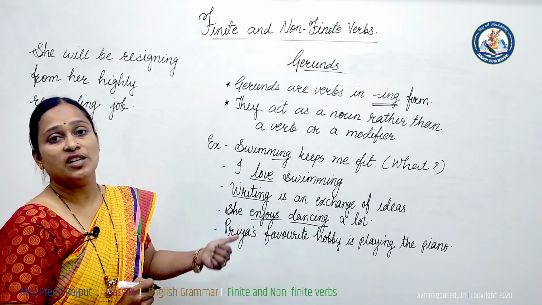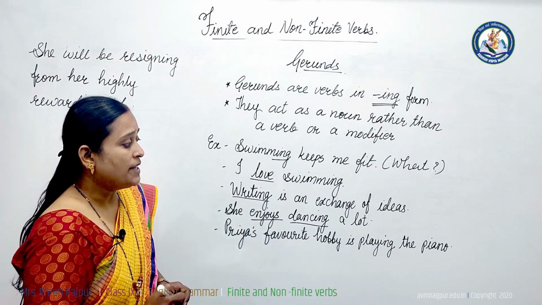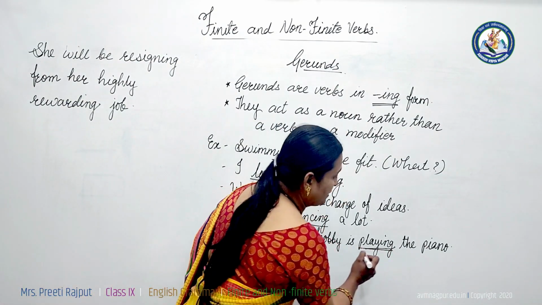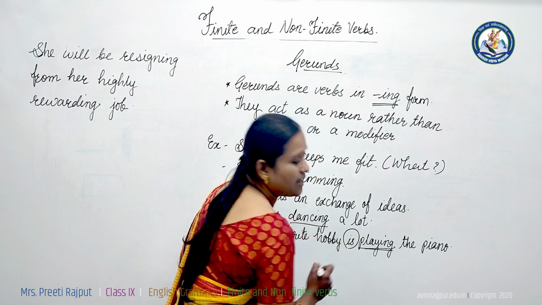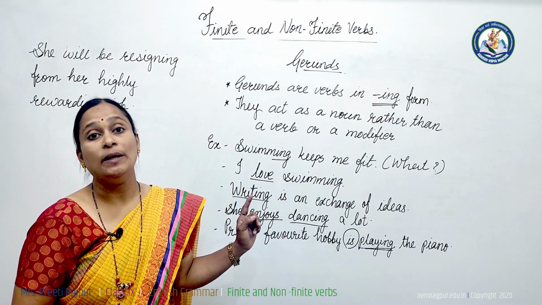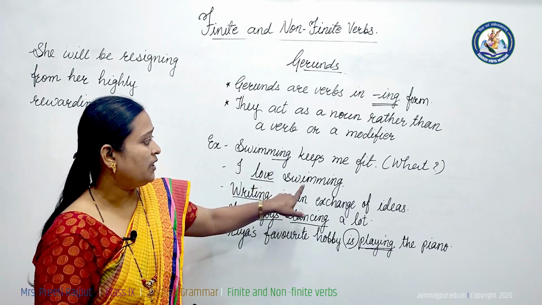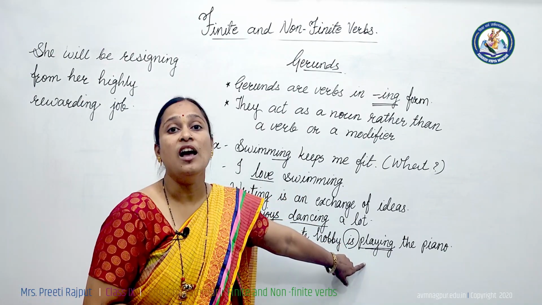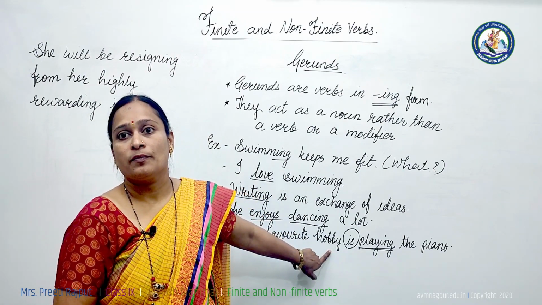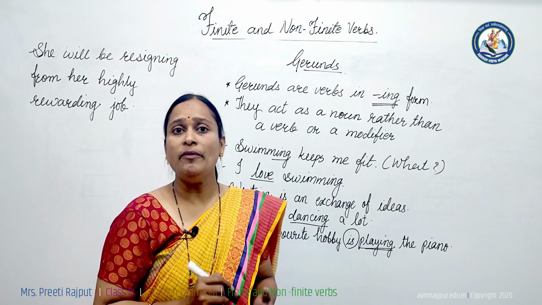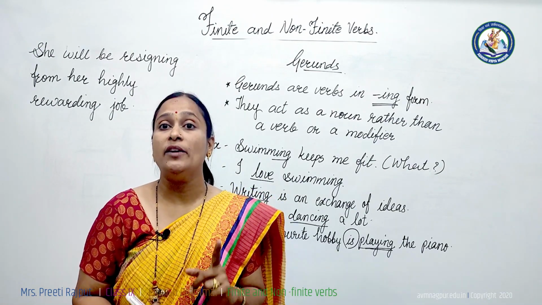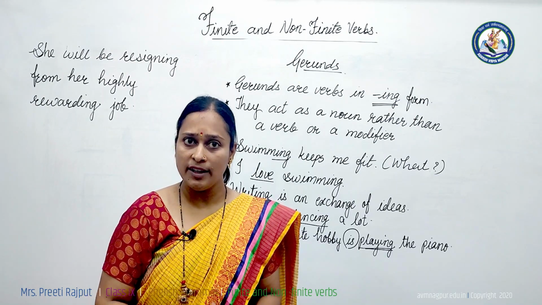This dancing is a gerund. Priya's favorite hobby is playing the piano. See, here this playing is a complement of the verb is. Sometimes we can use a gerund as complement also. Here we use it as subject, here as object, here as complement of the verb am, is, are, was, were. Understand? It will be very easy for you to understand gerunds if you identify the main verb first.